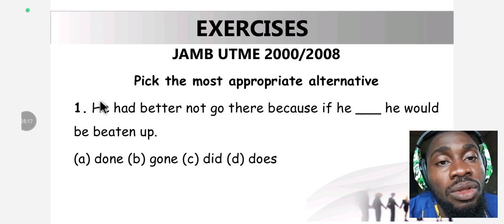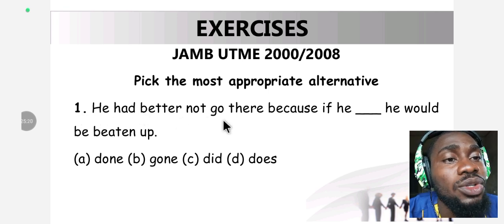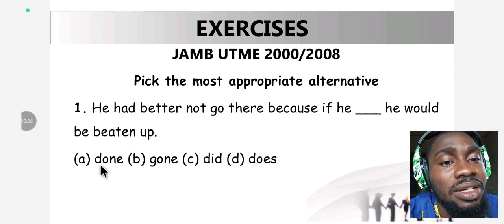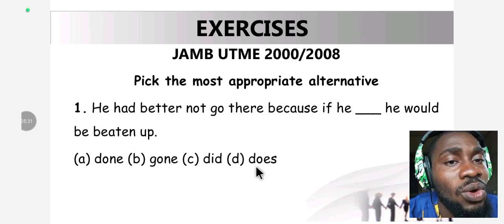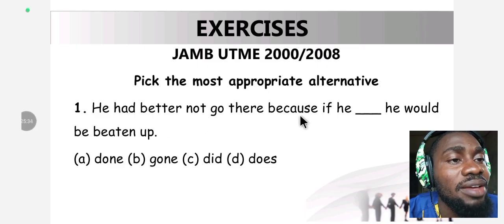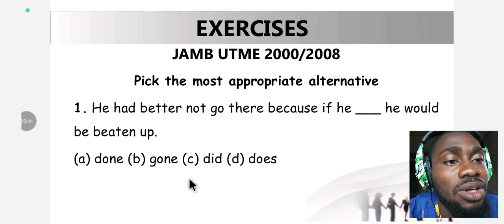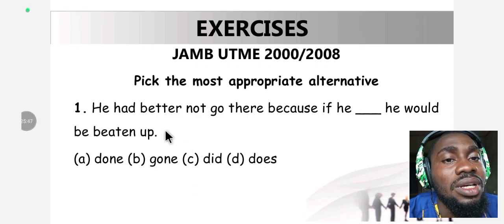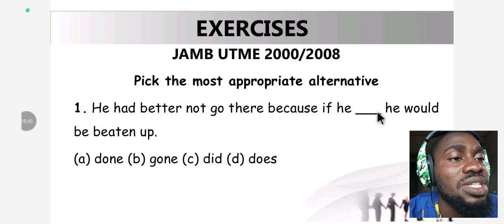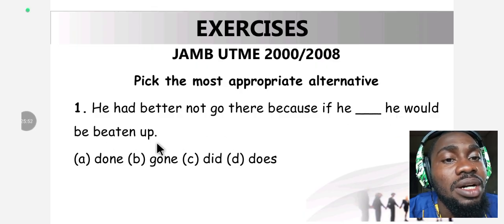Number 1. He had better not go there because if he dash, he would be beaten up. A, done. B, gone. C, did. D, does. What's your answer? You answered right. The correct option is D, does. He had better not go there because if he does, he would be beaten up.